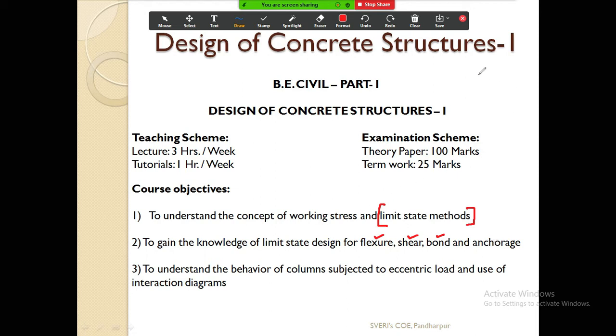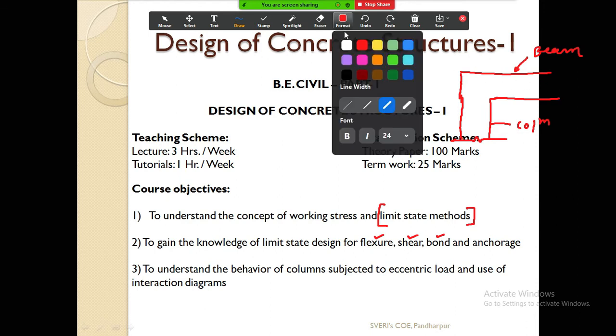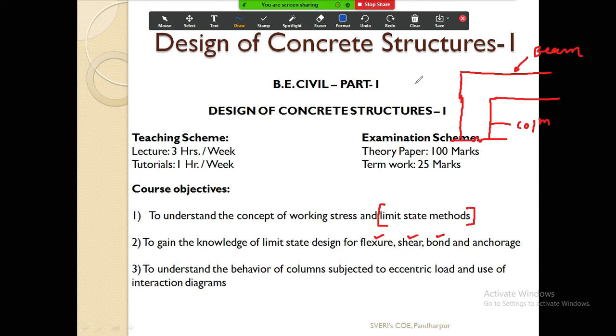Suppose I draw the diagram once again. This is your beam, and the column is there to support the beam. Now suppose you have designed the beam and provided a 20 mm diameter bar.